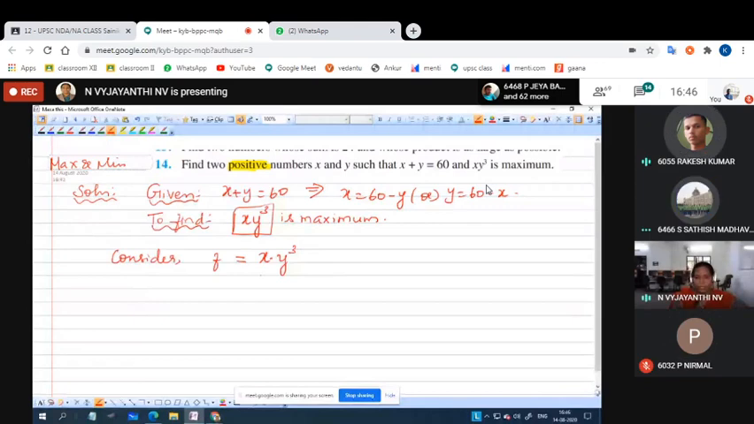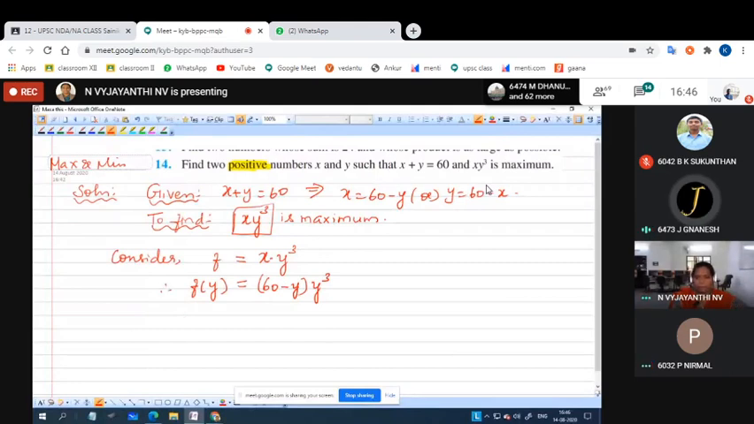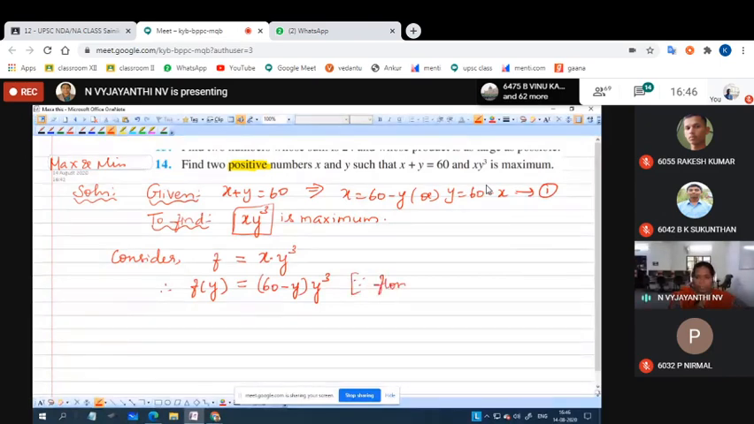x. Why do you all say x altogether? You don't have to. Why? The cube is not there. So you now ask, is it a function in terms of y? We have taken x as 60 minus y. The reason is if we take y as 60 minus x, then we have to apply the a minus b whole cube formula, and it will be difficult for differentiation. So now we have 60 y cube minus y power 4 as f of y.